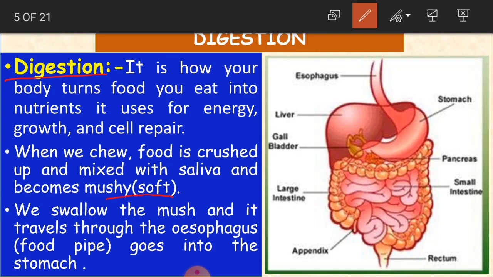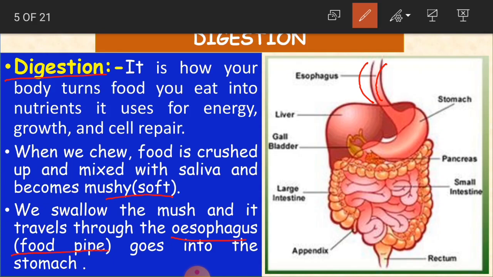Then we swallow the mush and it travels through the esophagus, that is the food pipe, and goes into the stomach. So this is the food pipe, children, and the scientific name for it is esophagus.